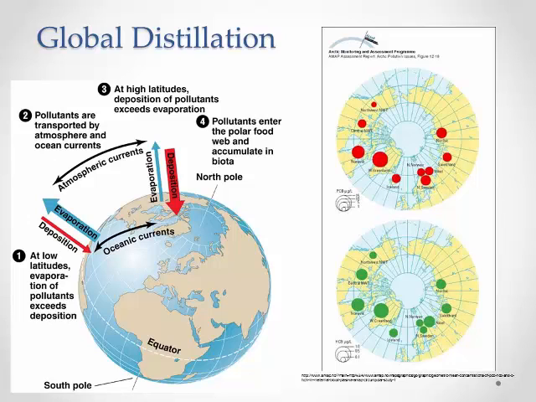Chemicals can travel by air. They can impact areas far from the site where the chemical originated. Synthetic chemicals are found globally due to global distillation, which is the global atmospheric circulation of contaminants that moves pollutants to the poles. For example, polychlorinated biphenyls, or PCBs, chemicals once used in transformers and other electrical equipment in the US, are concentrated in Arctic polar bears, penguins, and people in Greenland due to global distillation.